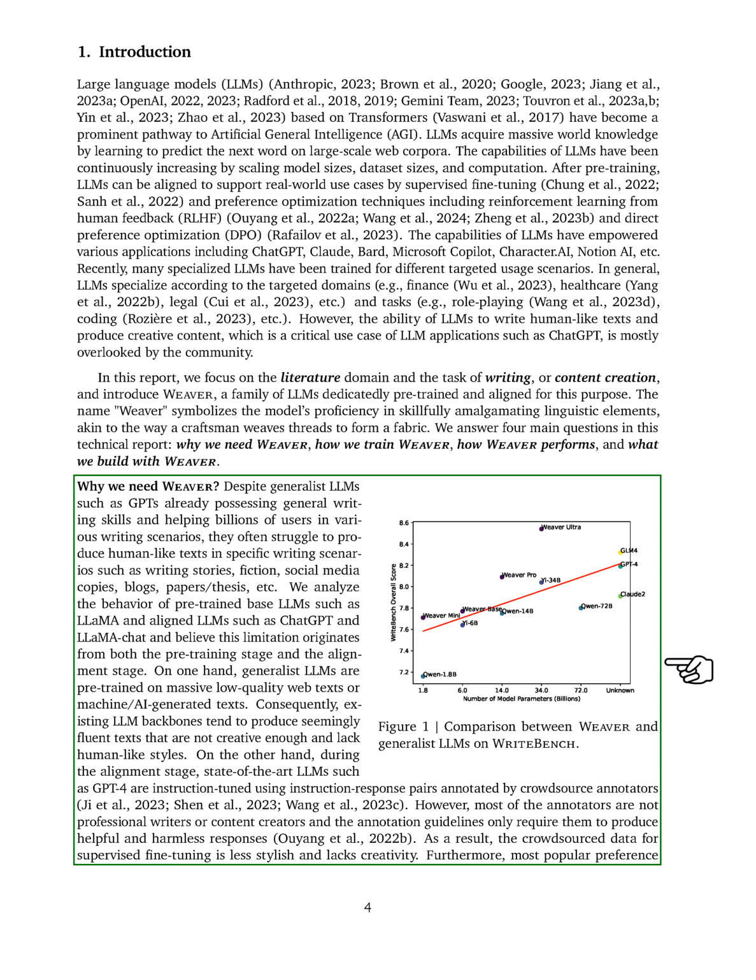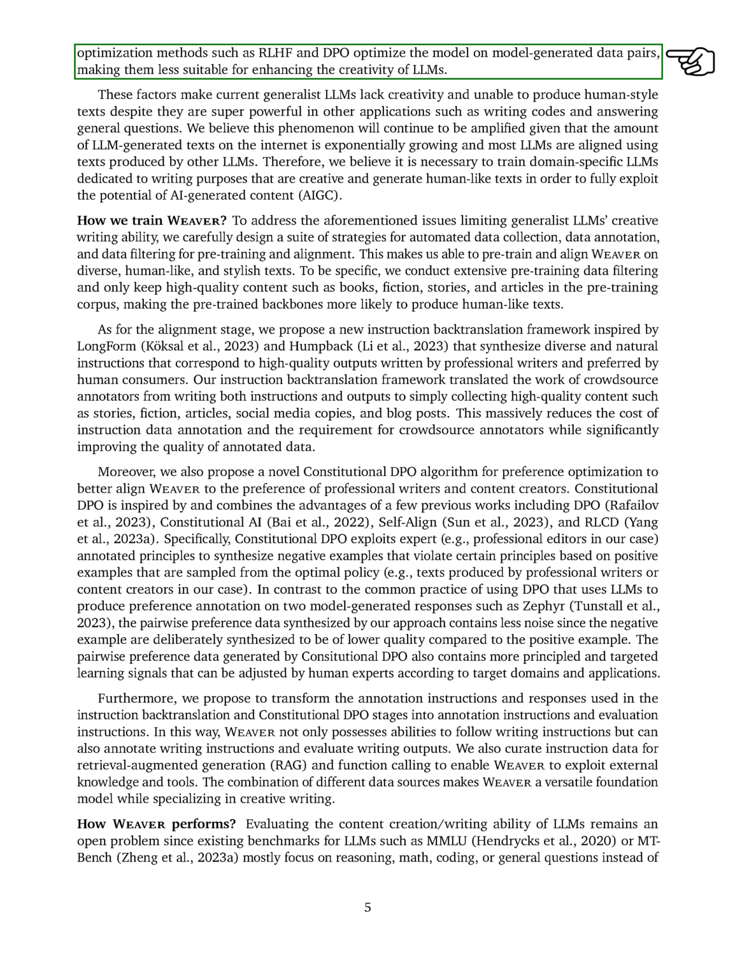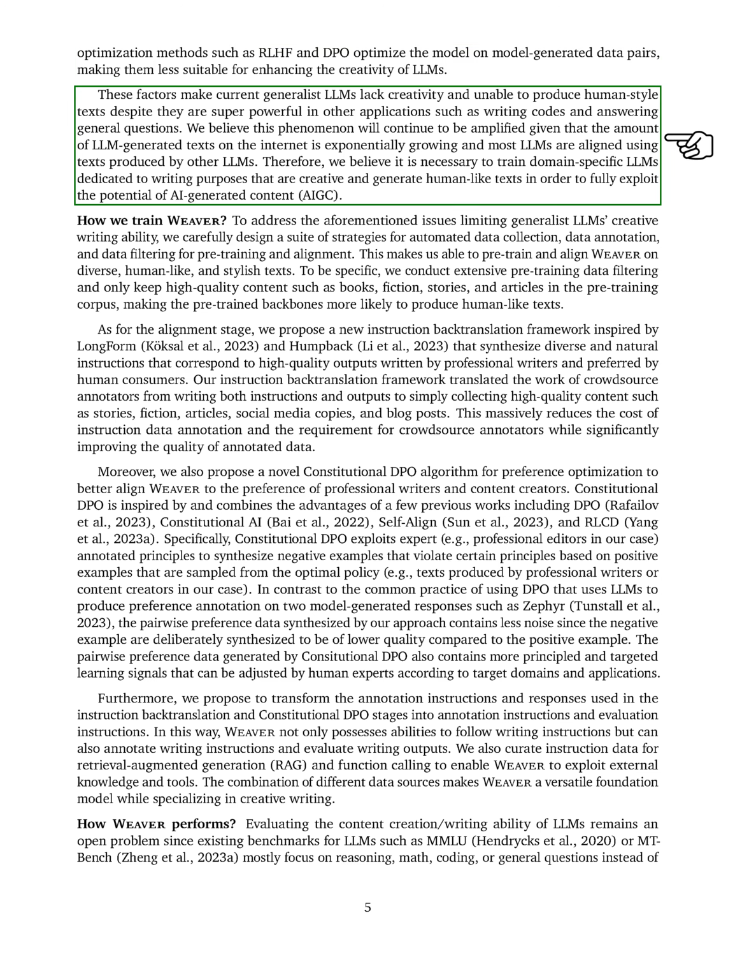The need for WEAVER arises from the observation that while generalist LLMs like GPTs are capable of general writing tasks, they often fall short in producing human-like texts in specific scenarios such as storytelling, fiction, and social media content. This limitation stems from both the pre-training and alignment stages, where the models are trained on massive but low-quality web texts and aligned using data annotated by non-professional writers, leading to outputs that lack creativity and human-like style. Moreover, popular preference optimization methods do not adequately enhance the creativity of LLMs. Therefore, we argue for the necessity of training domain-specific LLMs like WEAVER for creative writing tasks.